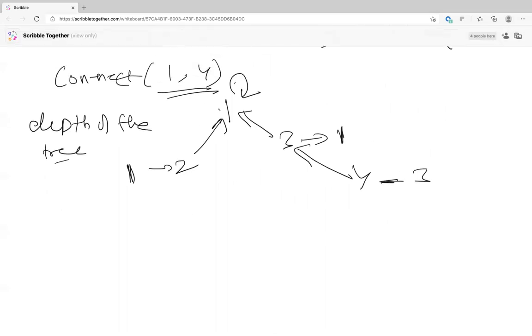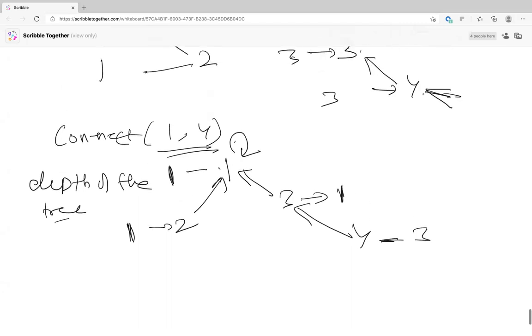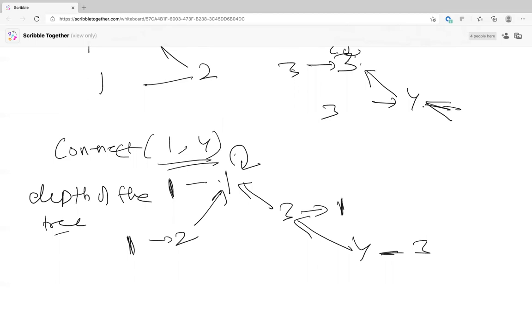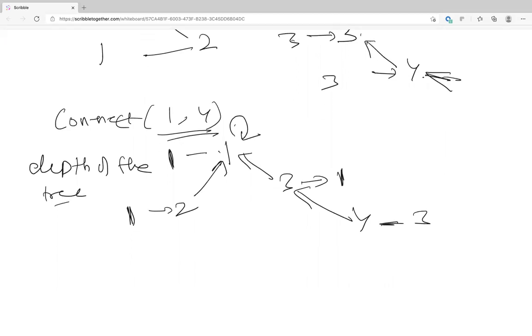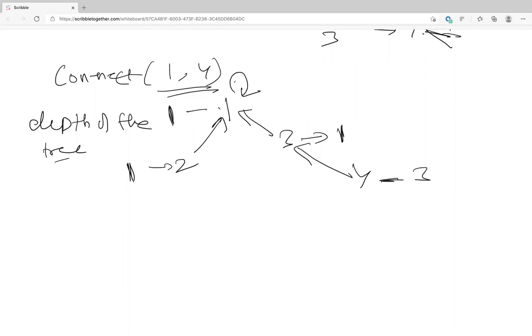One question. Why did we not update the parent of 4, or the ID of 4, to 1? Because the idea here was we are pointing the root of one tree to the root of the other tree. Okay, so it's not the cluster ID, but we are pointing to the root. Yeah. Imagine one tree having like 10 elements. What you're suggesting is changing the ID of everyone. Isn't that the first idea that we came up with? You get the ID of everyone and change it to something. Oh, yeah, O of n. Right, so we are not doing that.